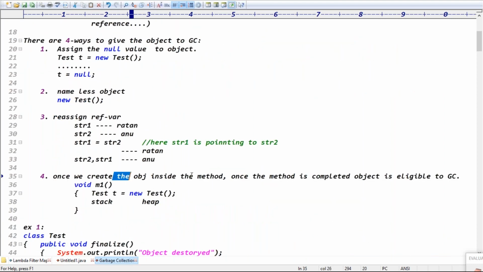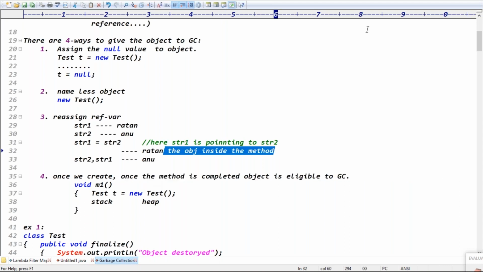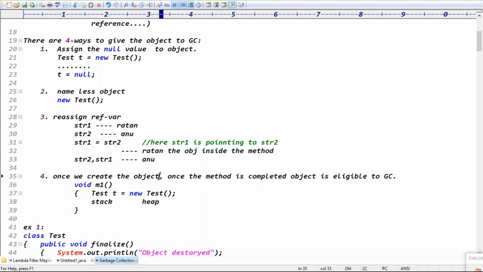The fourth case you can see, guys. Once we create the object inside the method, once the method is completed, this object is eligible for the garbage collector, guys.